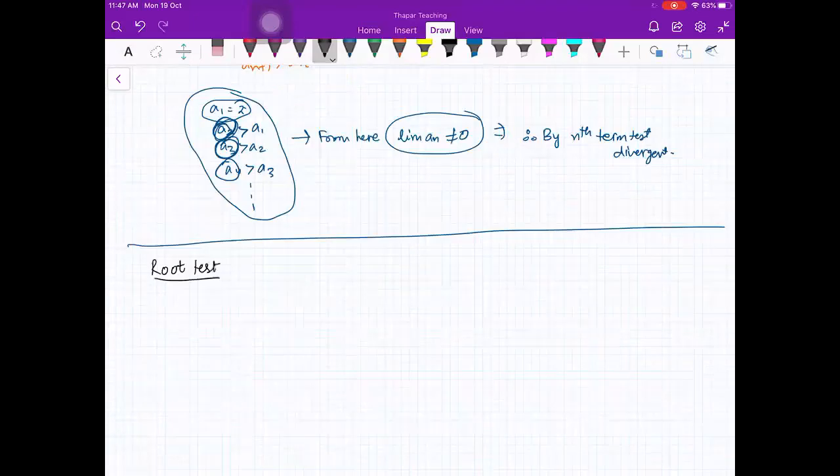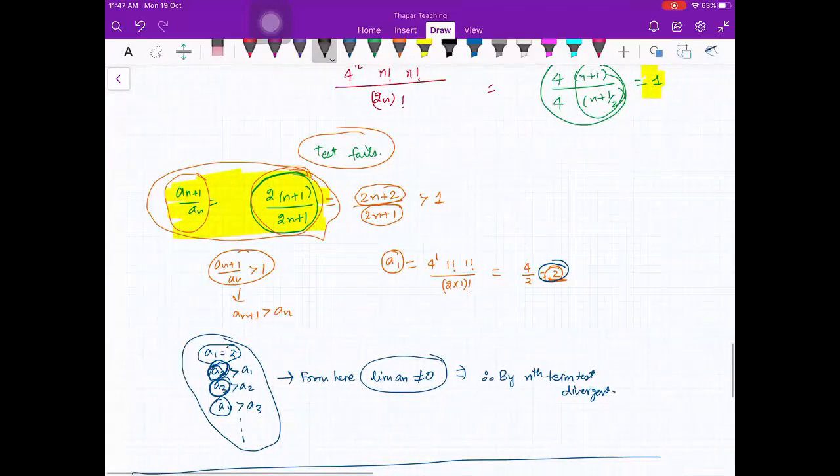So what is root test? Again, suppose an is your positive term series. It means that all the terms are... Beta, please put what you are saying. Scroll up. Okay, you can just write if you want.